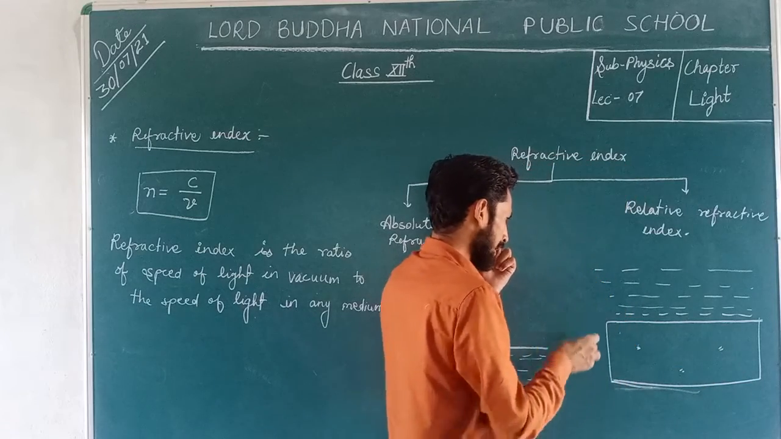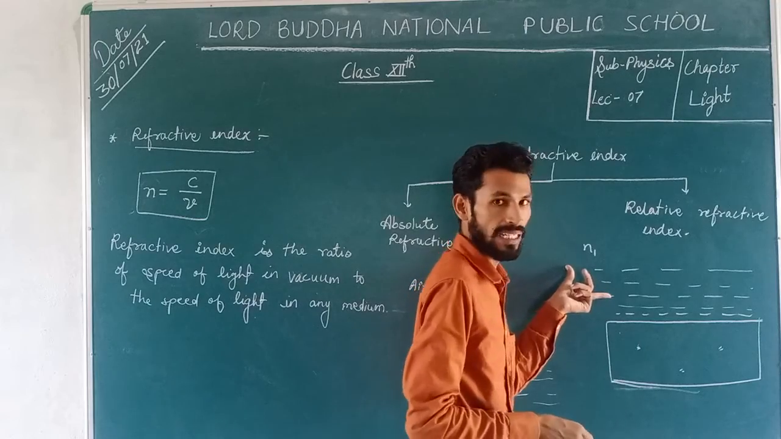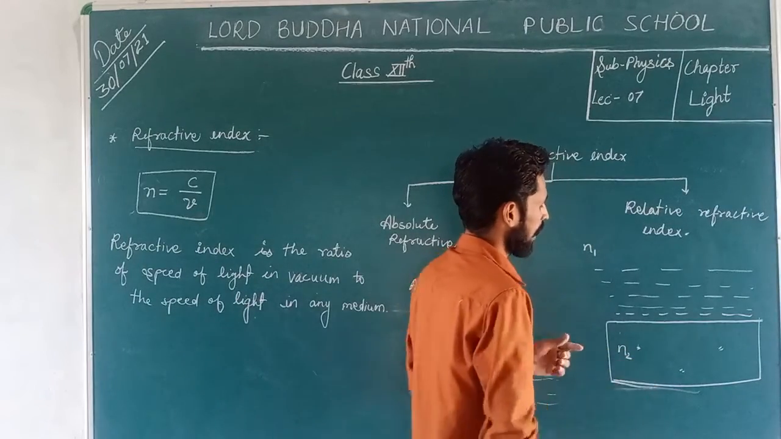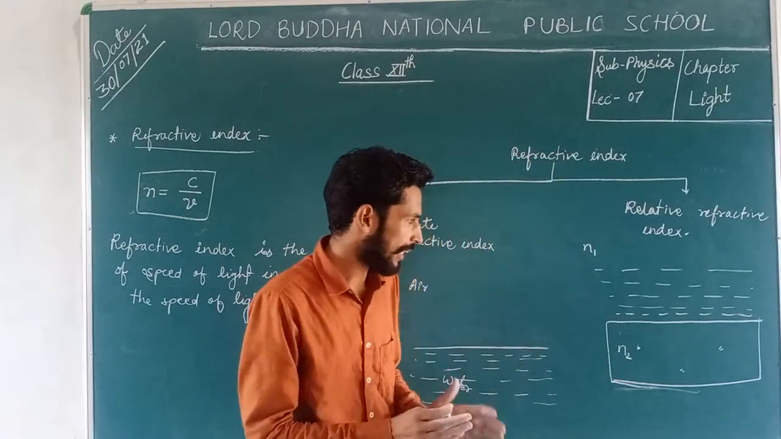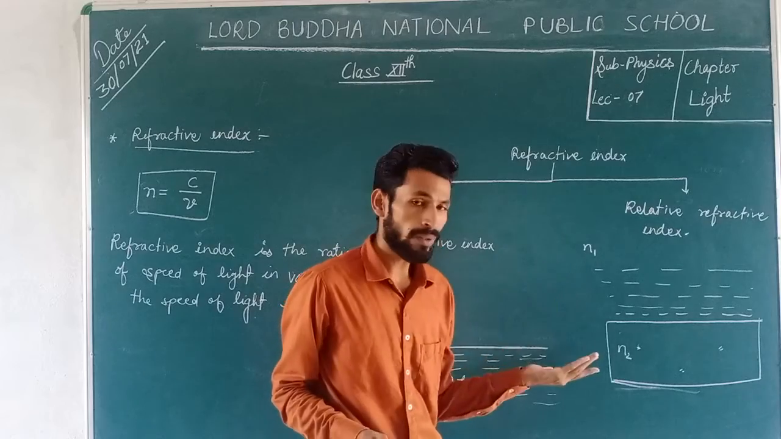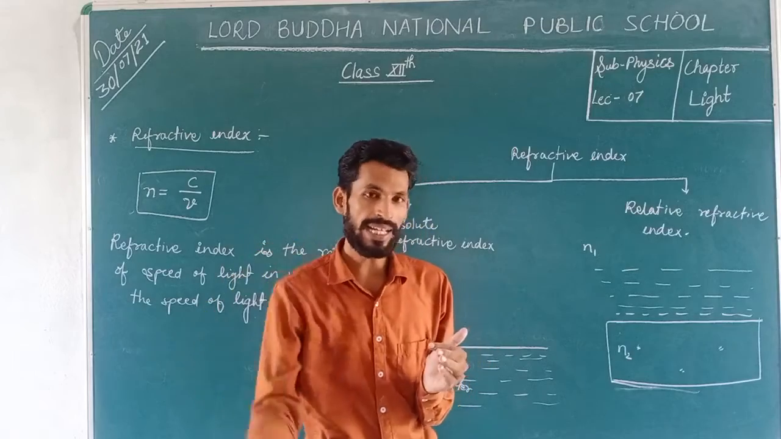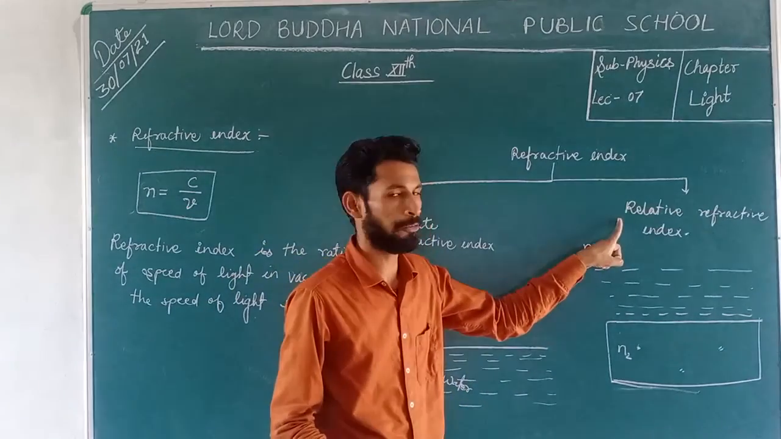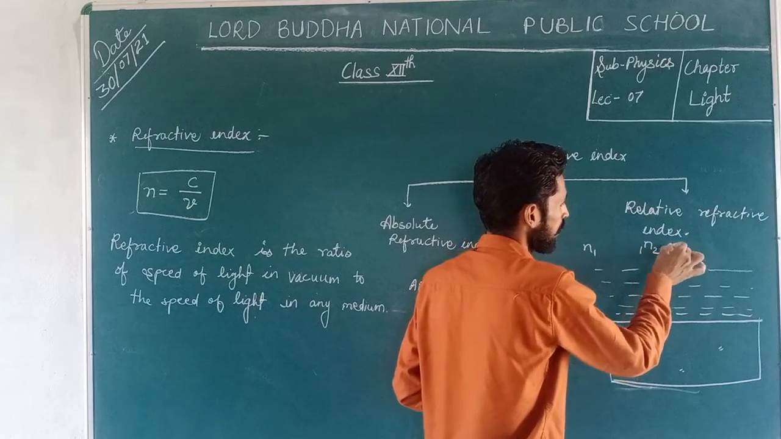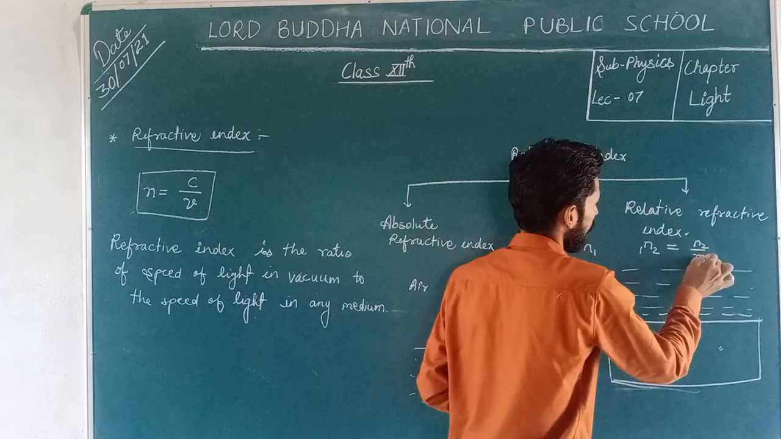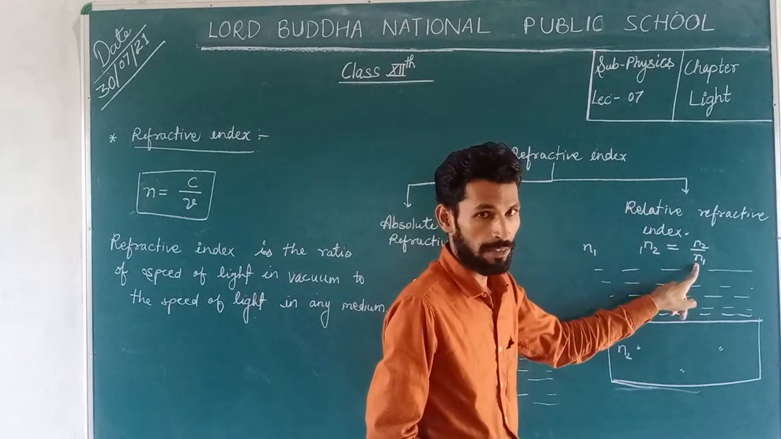Okay. So in this case, suppose that N1 is the refractive index of the first medium, that is water, and N2 is the refractive index of glass, that is the second medium. If we are taking the refractive index of one medium with respect to another medium, that will be the relative refractive index. For example, if we are taking here 1 and 2, that's equal to N2 by N1. That means the refractive index of medium 2 relative to medium first.